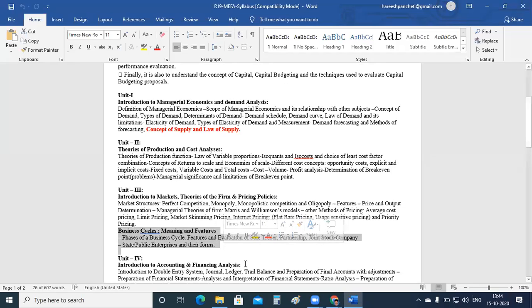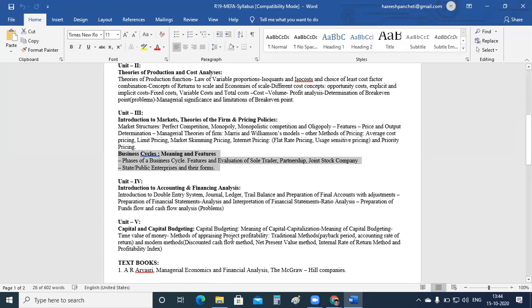We will discuss this unit also. Previously we used to have six units; now you have only five units. That fourth unit is made part B of the third unit right now. This is the fifth unit and this is the sixth unit in the previous syllabus. Don't worry, we'll discuss business cycles in the next unit.